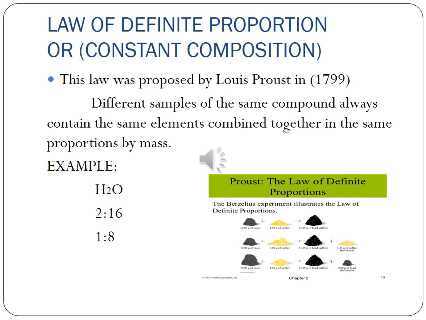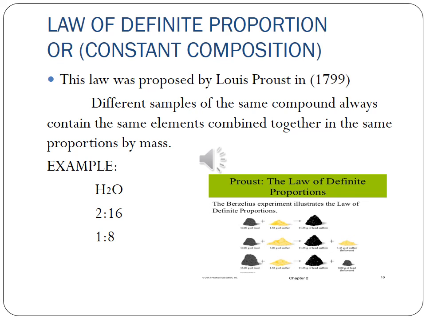Law of constant composition, or law of definite proportion. By the end of the 18th century, chemists showed that given compounds have definite constant composition. French chemist Louis Proust in 1799 said that different samples of the same compound always contain the same elements combined together in the same proportion by mass.